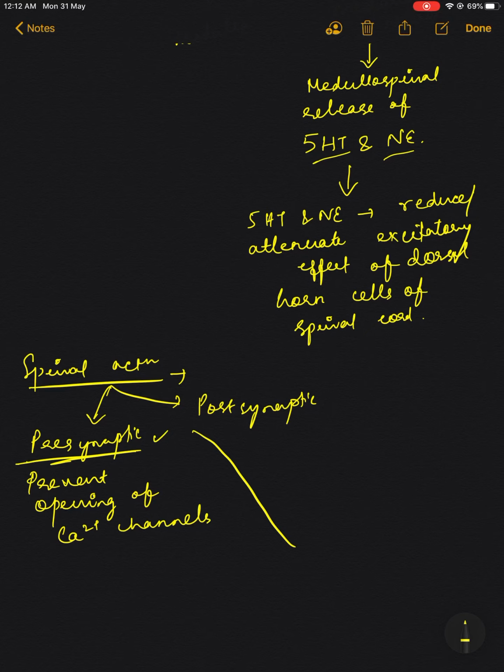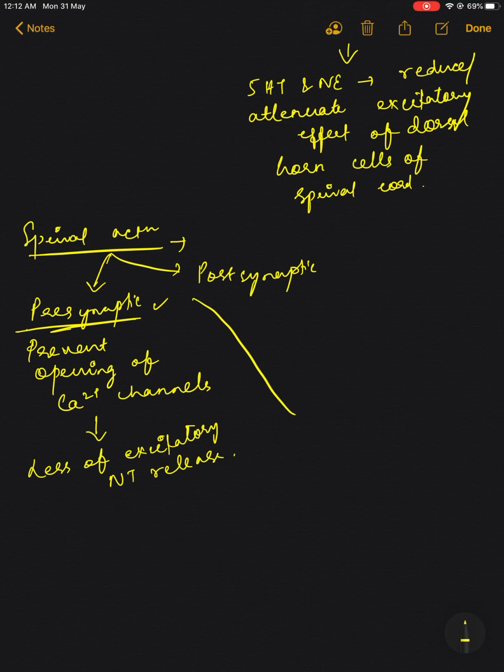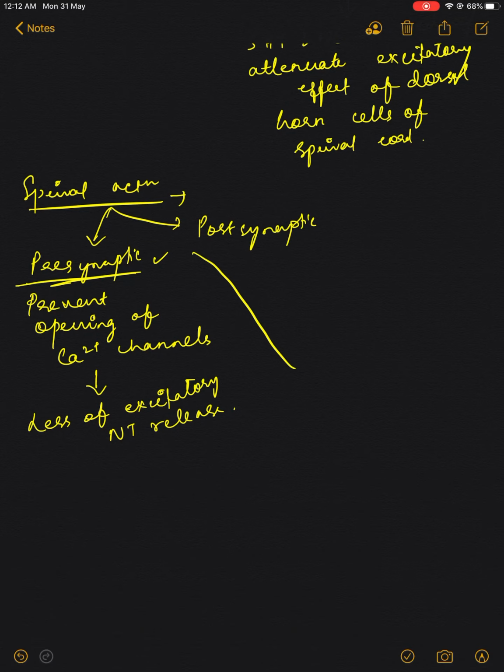Okay, so when there is prevention of opening of the calcium channel, there is less excitatory neurotransmitter release. So what kind of excitatory neurotransmitters can be there?